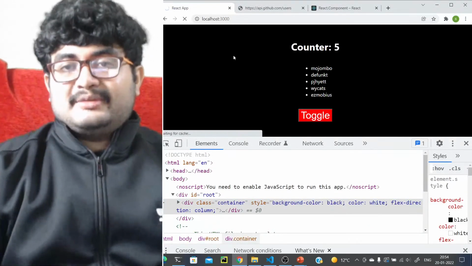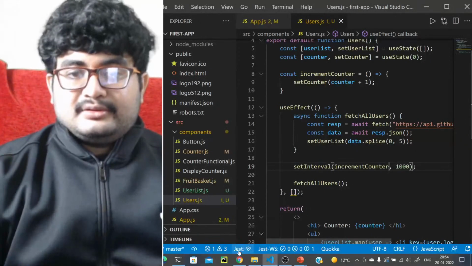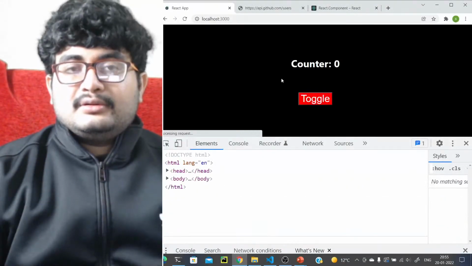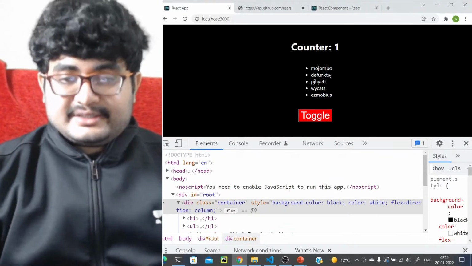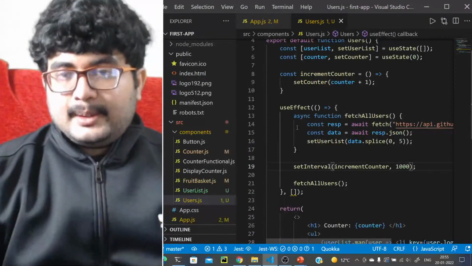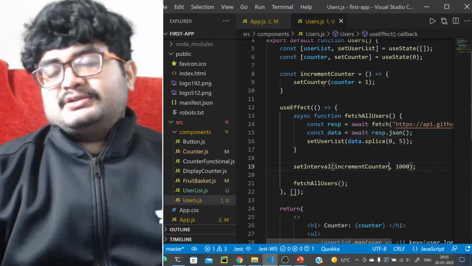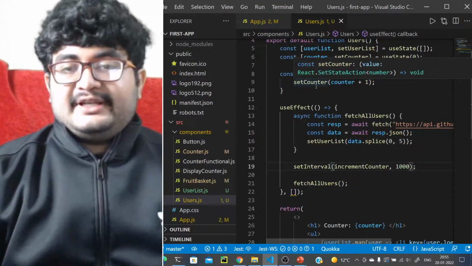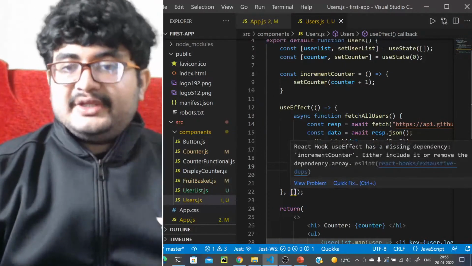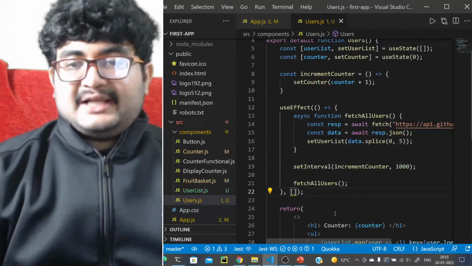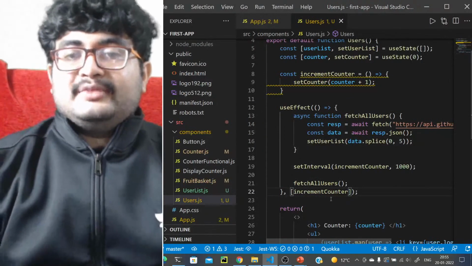Okay, no, something is definitely not working. Let's just reload. Okay, counter is 0, 1. Okay, it's still not working. Why is this not working? Let me just think about this. It is definitely getting called, but maybe should we pass increment counter, although it doesn't matter exactly, but